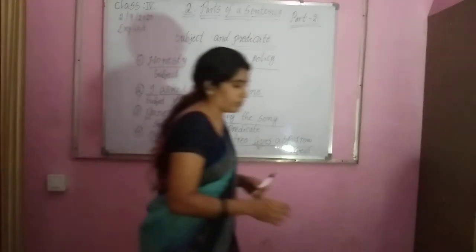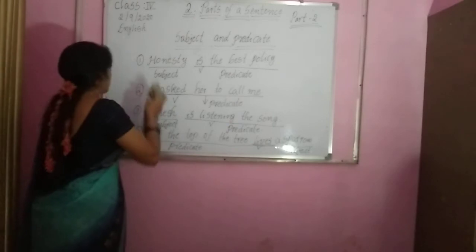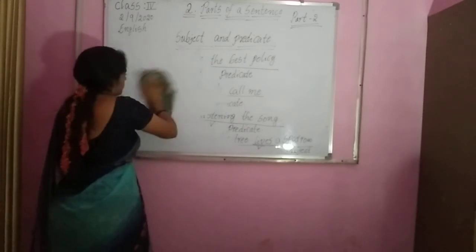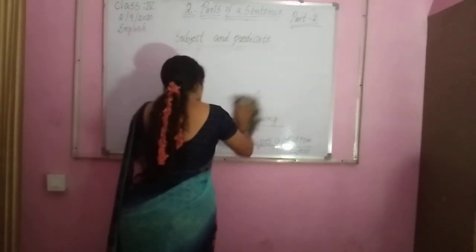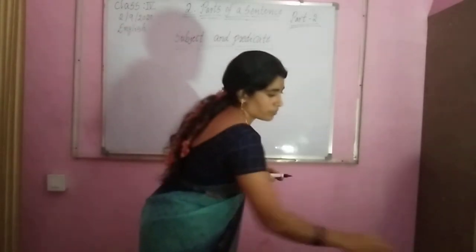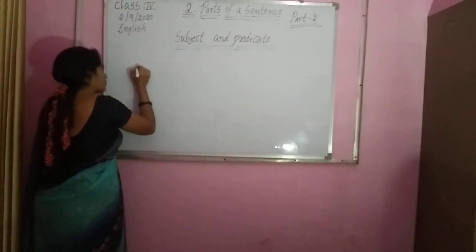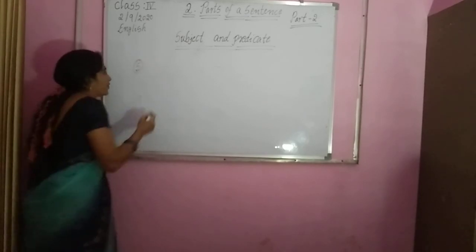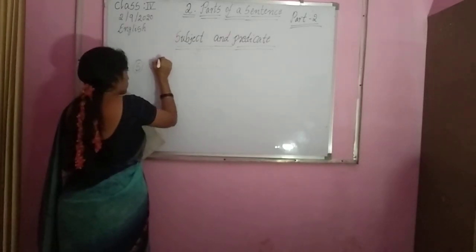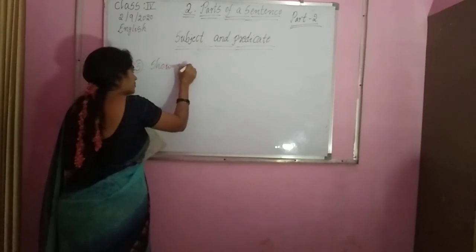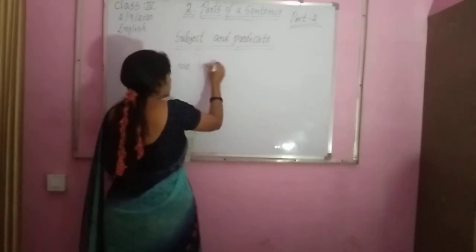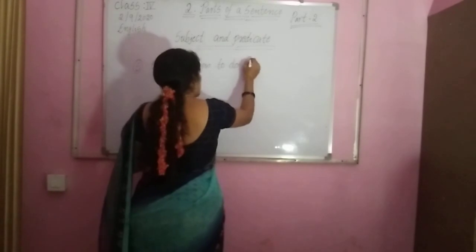Let us look at another example. Fifth one. Show me how to do it.